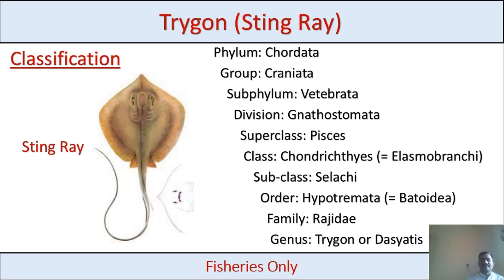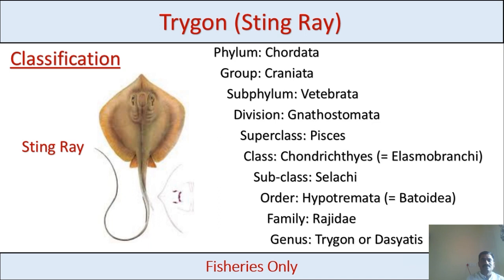Superclass Pisces, in these Pisces, gills are present, and skin with scales as well as paired fins are present. Class Chondrichthyes, in Chondrichthyes the endoskeleton is made up of cartilage, that is called cartilage fishes also. Scales are usually placoid type. Spiral valves are present in the digestive system or intestine. Operculum is mostly absent in Chondrichthyes. There is no operculum.